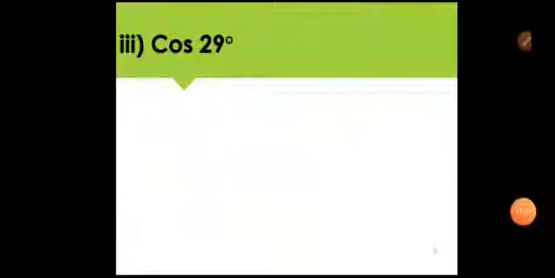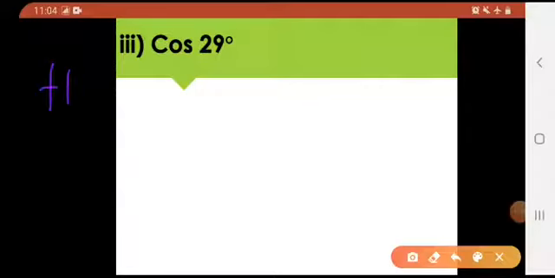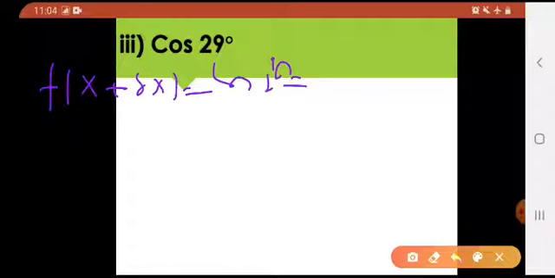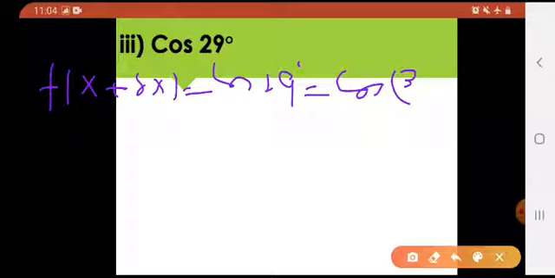See, I have discussed this thing as well in detail. So all you have to do is write it down as this. f of x plus delta x again would be cos 29 degree. How can you write this 29 degree? You all know the closest is 30 minus 1. Okay, now what?